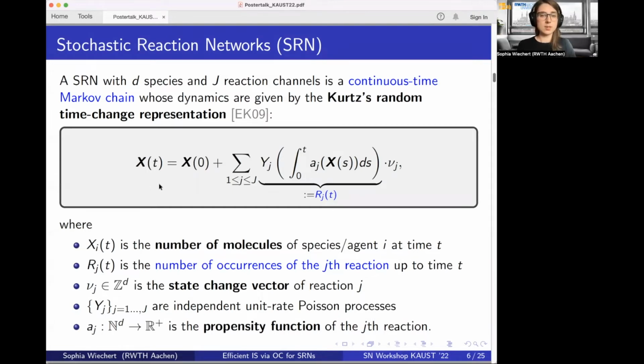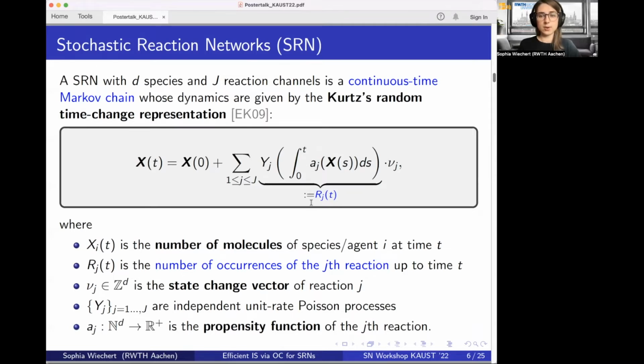And the number of molecules at time t can then be derived by using the initial number of molecules X0 plus a sum over all reactions j of the occurrences of the reaction j up to time t times the vector which gives the state change per occurrence of reaction j.